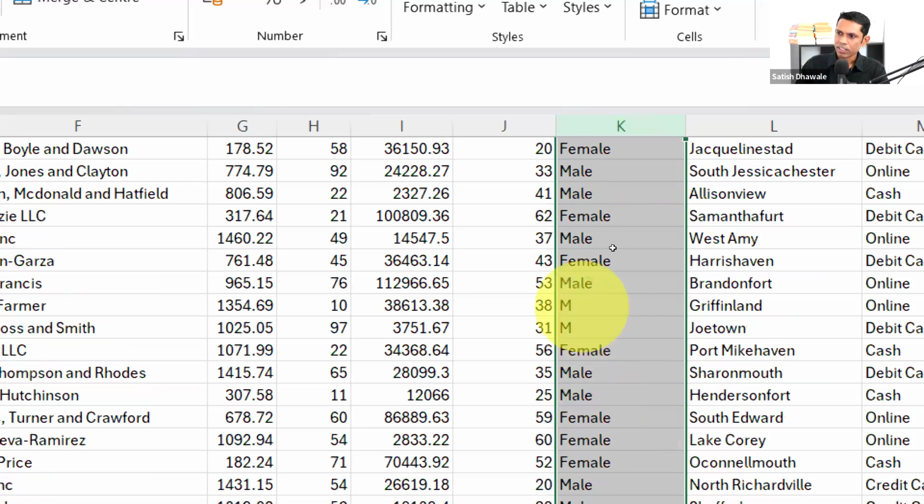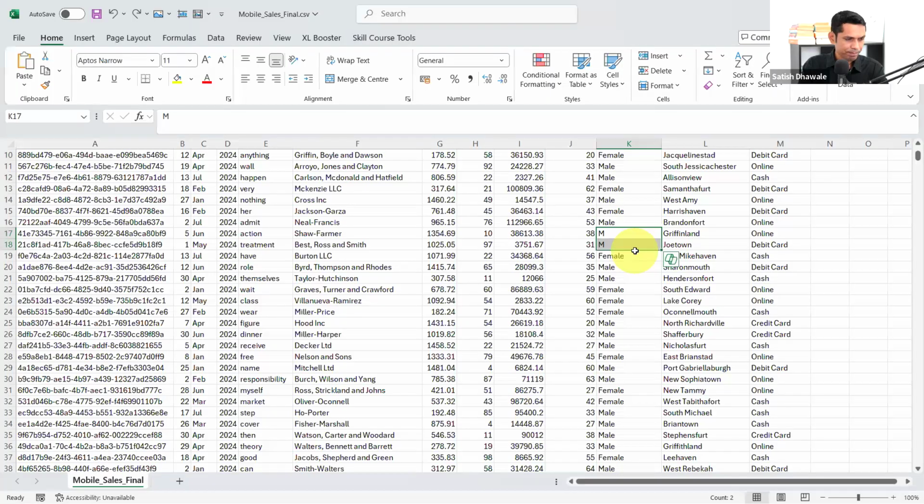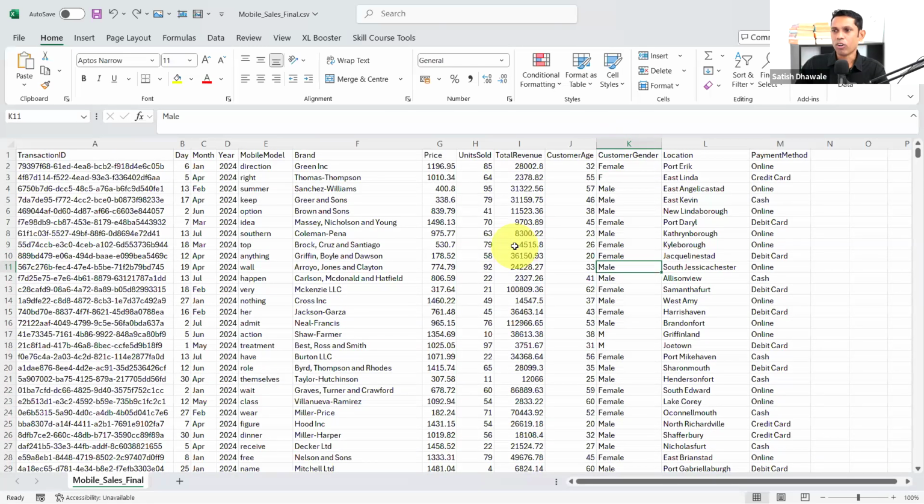In some places there should be male, but it is referenced as M. So how to deal with that? We are going to see. If there is a repeated gender, male should be male, but it's showing as M, the abbreviation of male, only the first letter of the word. So how to deal with it? I'll just show you. If you have attended all these sessions, then you might have come across this, and you know how to do it with Power Query.